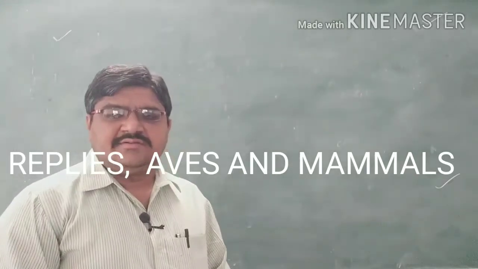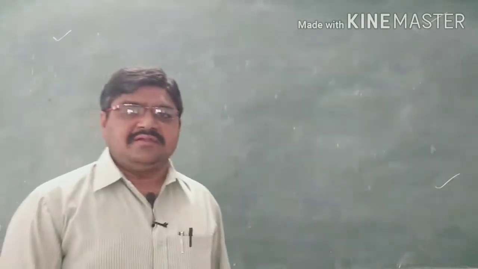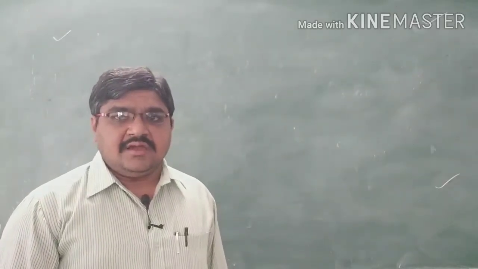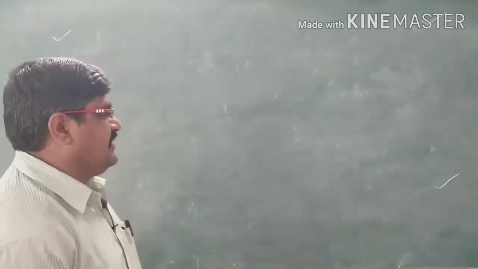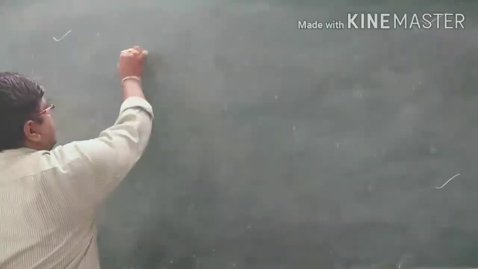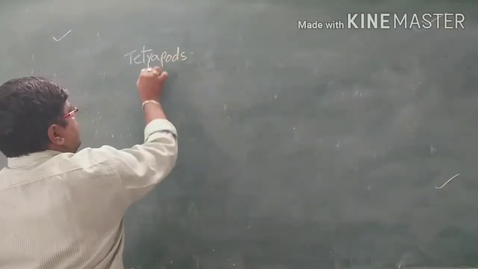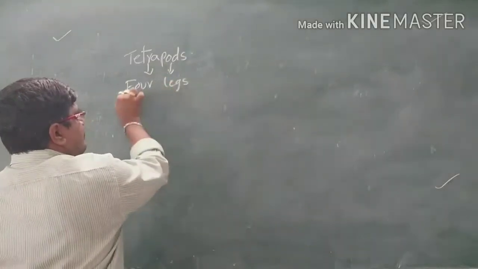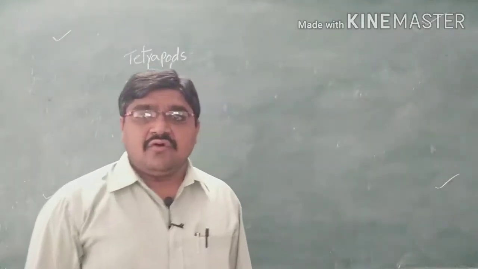Good morning, students. In the last class, we studied species as well as the amphibians. Amphibians are grouped under the tetrapods. Tetra means four, poda means legs. So tetrapods have four legs.